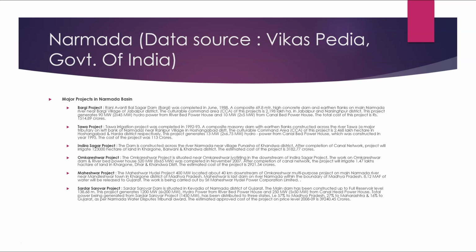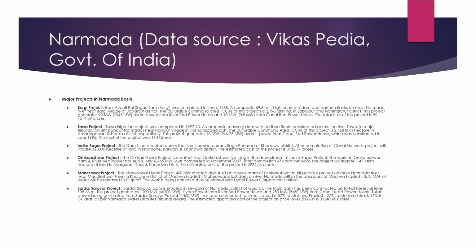Omkareshwar project. The Omkareshwar project is situated near the Omkareshwar Jyotirlinga in the downstream of Indra Sagar project. The work on Omkareshwar Dam and the river bed powerhouse of 520 megawatts was completed in November 2007. After completion of the canal network, the project will irrigate 1.47 lakh hectares of land in Khargone, Dhar and Khandwa district. The estimated cost of the project is 2,921.54 crores.